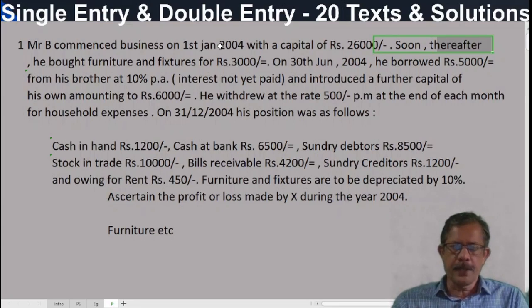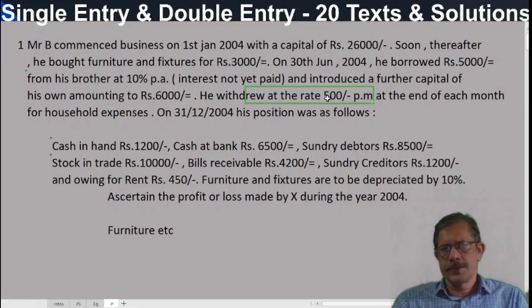From the closing capital, this capital should be adjusted with the drawings and the additional capital. Here additional capital is there and drawings is there. Drawings should be added back and additional capital should be deducted. Simple thing. And the difference between adjusted capital and opening capital will be treated as profit or loss.